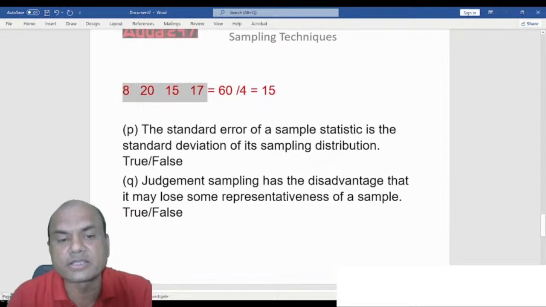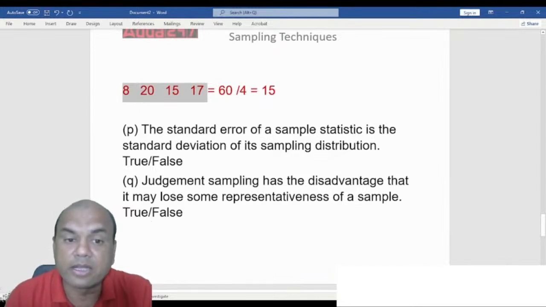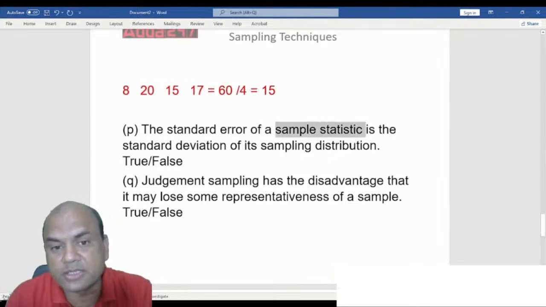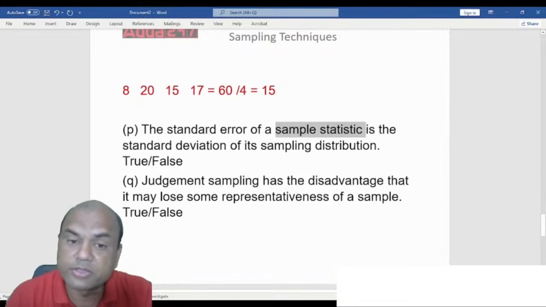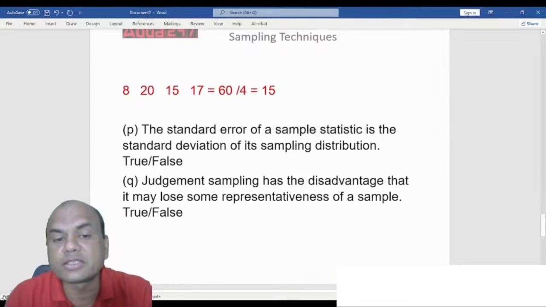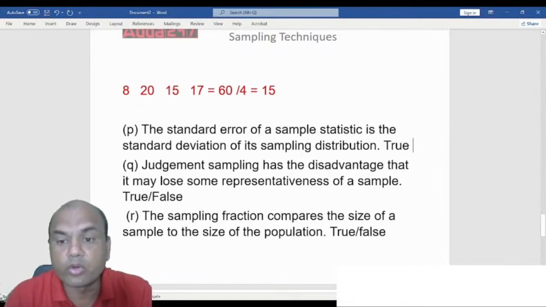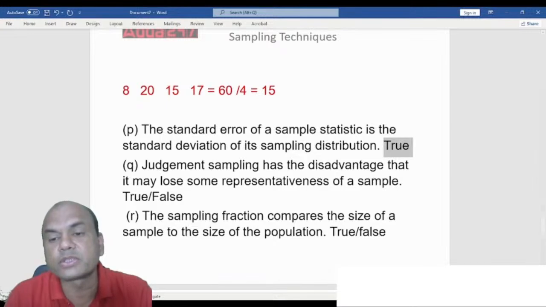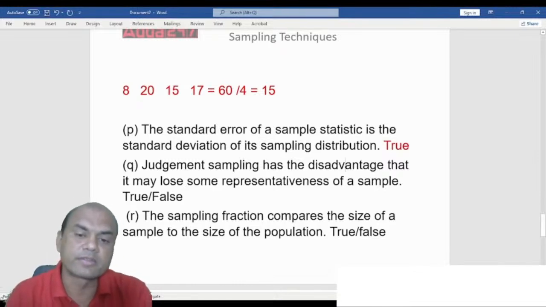The standard error of a sample statistic is the standard deviation of the sampling distribution. That is true. What did I say earlier? Sample standard error is same as the standard deviation. So that is true over here. Whatever the other name for standard deviation is standard error in case of samples. For population, it is standard deviation.